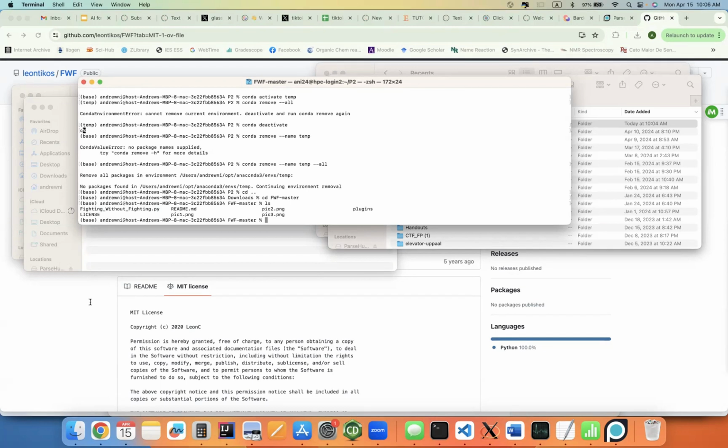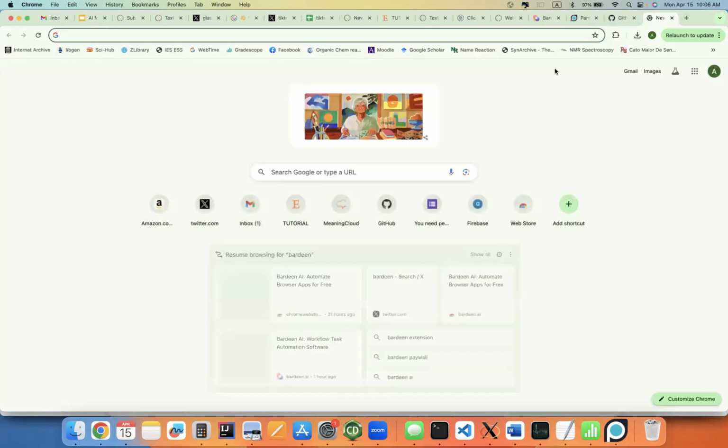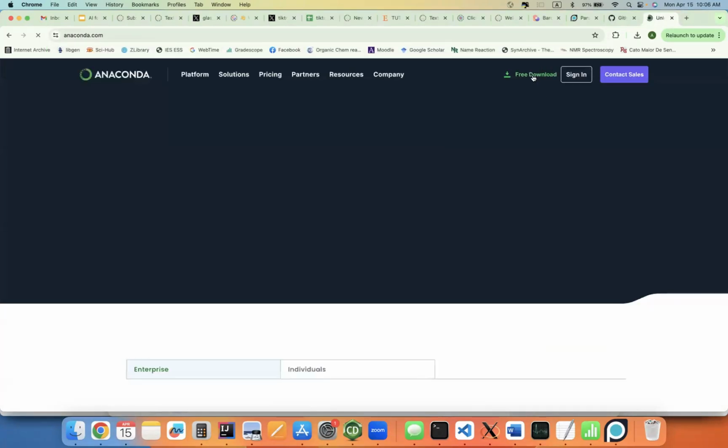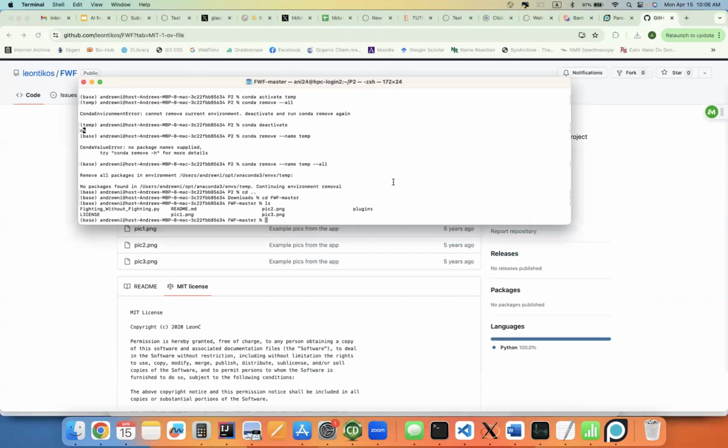It's kind of like organizing the stuff in your room into boxes or shelves. So if you want to do that, you can go to Anaconda, free download, and then you will be able to run commands starting with conda. But I will also go over how to go about this for people who don't want to use conda.